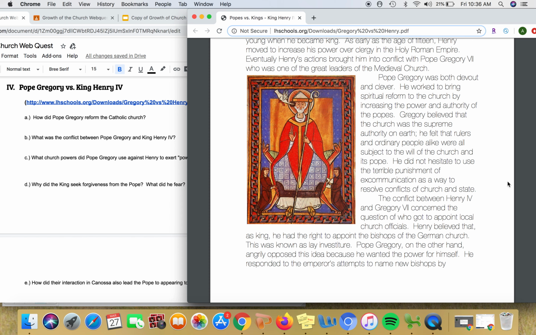Pope Gregory was both devout and clever. He worked to bring spiritual reform to the church by increasing the power and authority of the popes. Gregory believed that the church was the supreme authority on earth. He felt that rulers and ordinary people alike were all subject to the will of the church and its pope. He did not hesitate to use the terrible punishment of excommunication as a way to resolve conflicts of church and state.